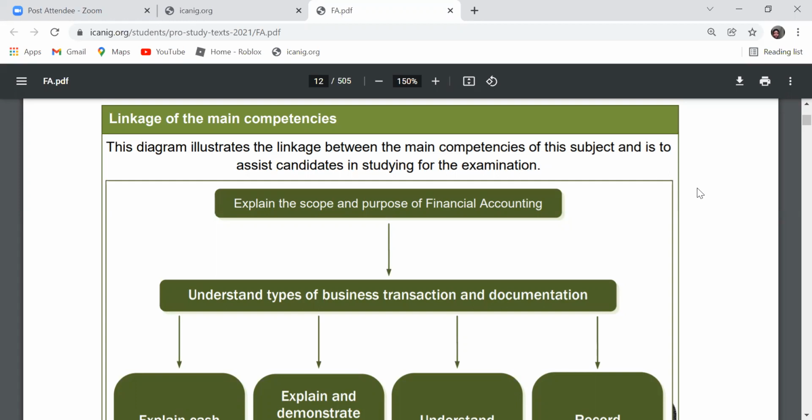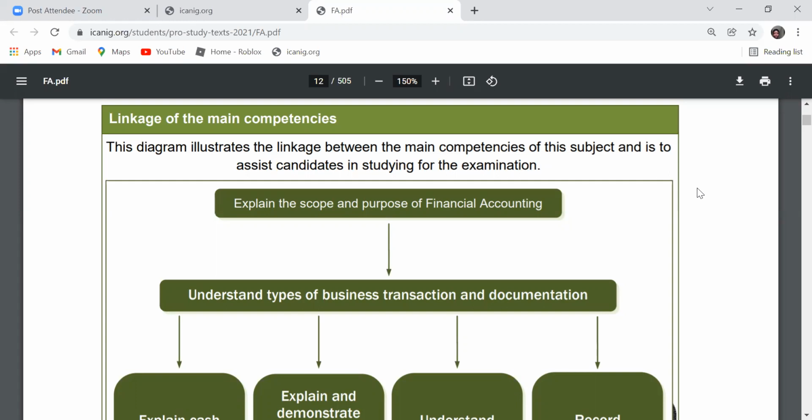What does scope mean? It means the different areas of accounting. We have financial accounting, which we specialize in. We have financial reporting, corporate reporting, auditing, taxation, forensic accounting, and the rest. Those are the scope of accounting. Then the purpose of financial accounting as well. What is the purpose of financial accounting? One of the main purposes of financial accounting is to provide information to the users.